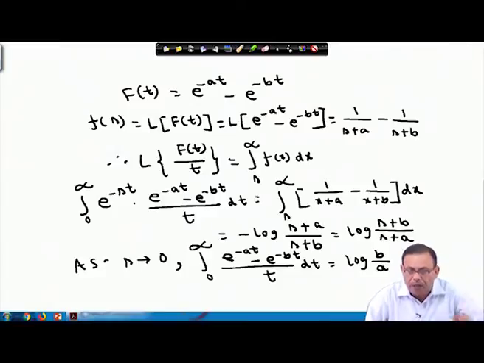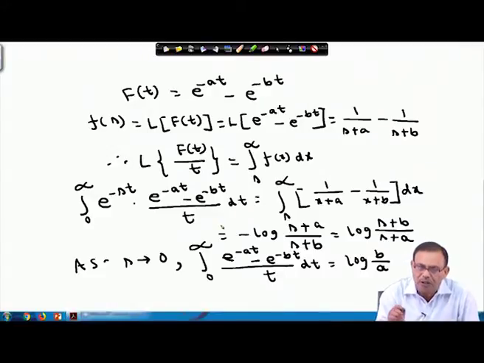So, effectively, without evaluating the integral directly, using the Laplace transform, using the properties of Laplace transform, like we have used the property of division of a function by t, using that property we are evaluating the integral in this way.